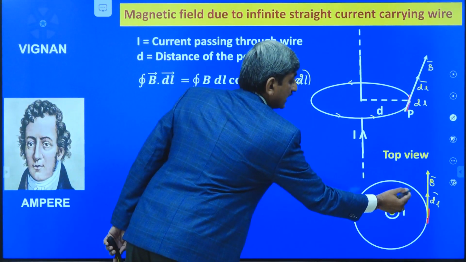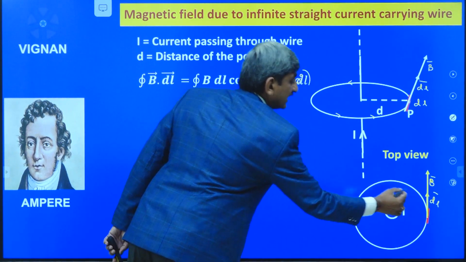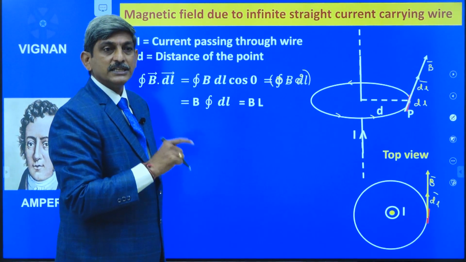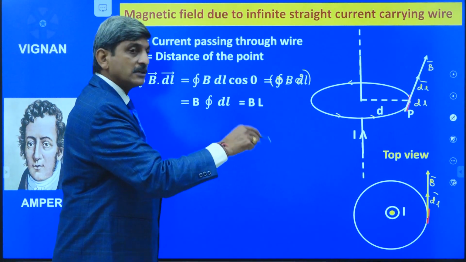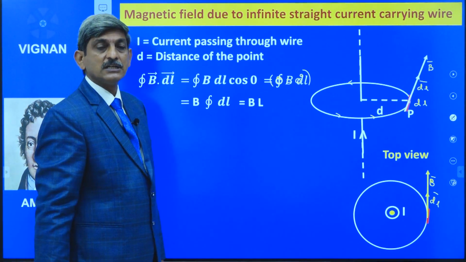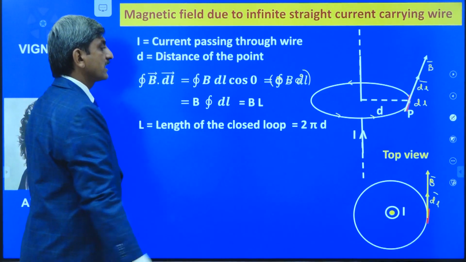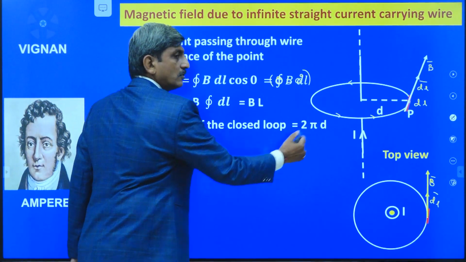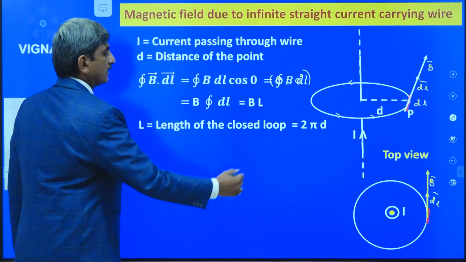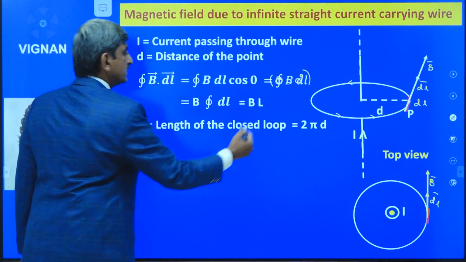L is the length of the closed path along which we are taking the integration. Here the closed path is in the form of a circle. That's why the length of the closed path is equal to the circumference of the circle, which is equal to 2 pi d. Now substitute this length value in this equation.